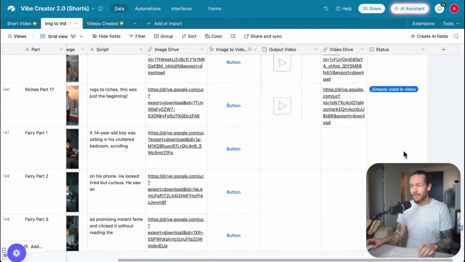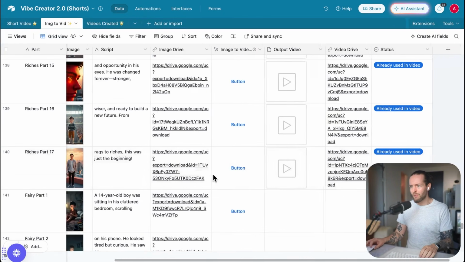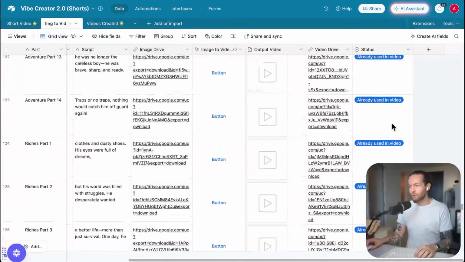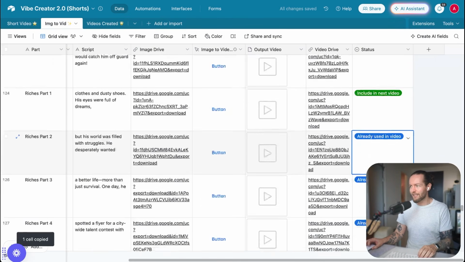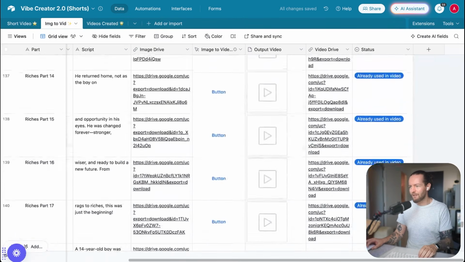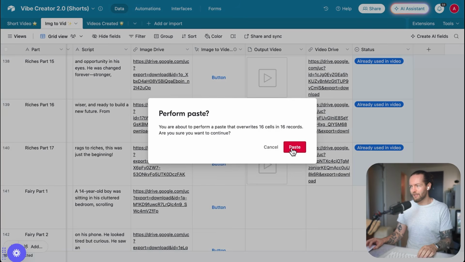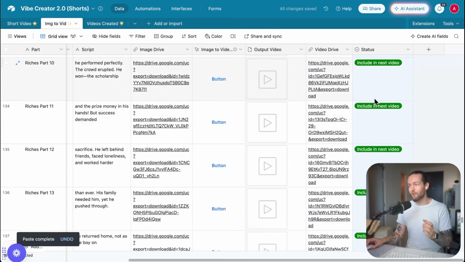Next, we have to select all the images or the videos that we want to have in the actual video itself. I'm not gonna run Fairy because I have to generate all the videos once again, but I'll use the rags to riches story here. All you need to do to include all the parts in your video is just drop down this menu, click on include in next video, copy, select all of them, just all the way down here, part number 17, boom, click on paste, and all of these ones are now gonna get included in your final video.